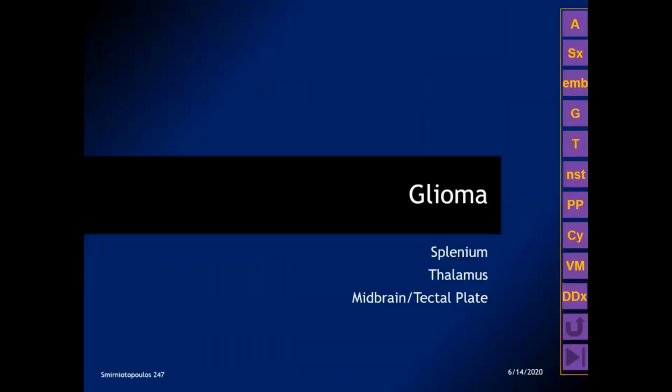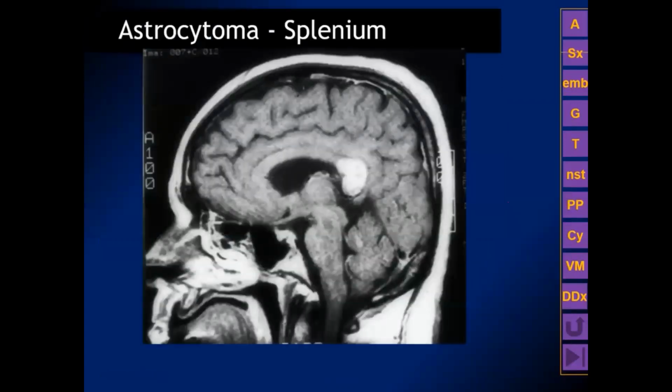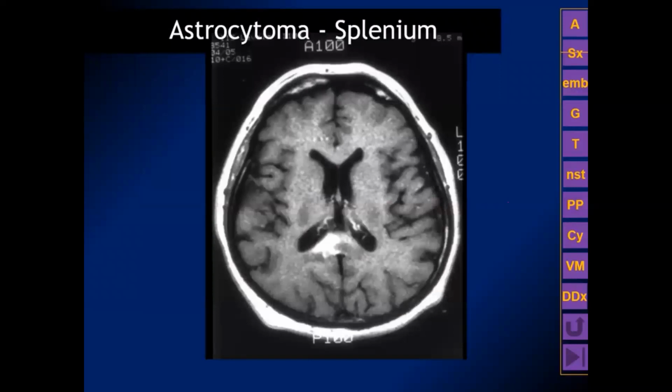Gliomas may arise from the nearby splenium, thalamus, or from the midbrain or tectal plate itself. This is a patient that shows an astrocytoma passing through the splenium of the corpus callosum and crossing from one side to the other. Notice that this is above the internal cerebral veins, and most pineal region masses are below the internal cerebral veins. We can see on the axial image how the enhancement is crossing through the splenium of the corpus callosum.